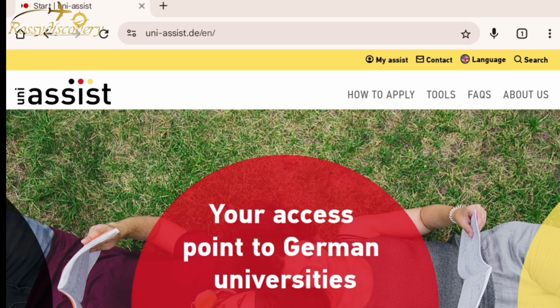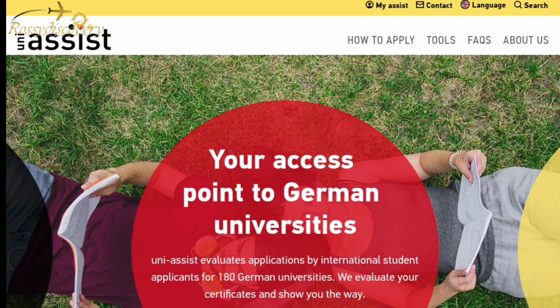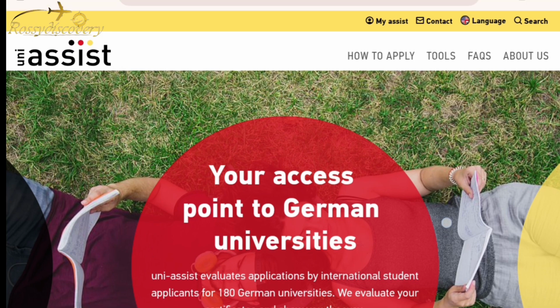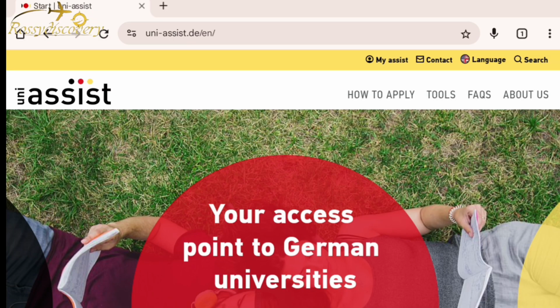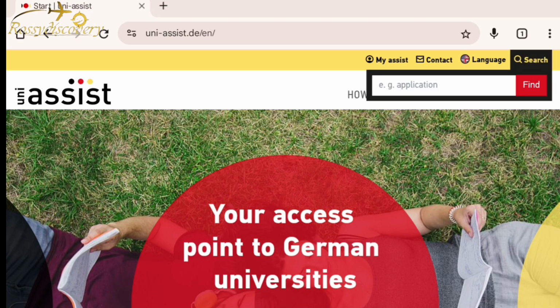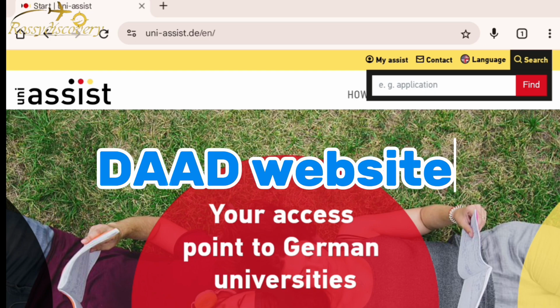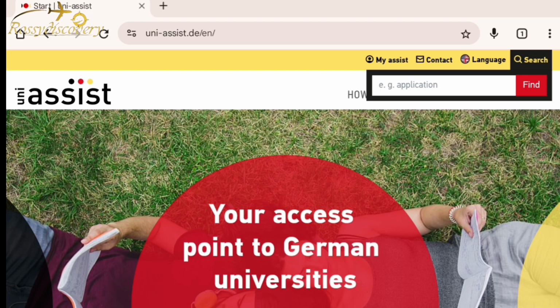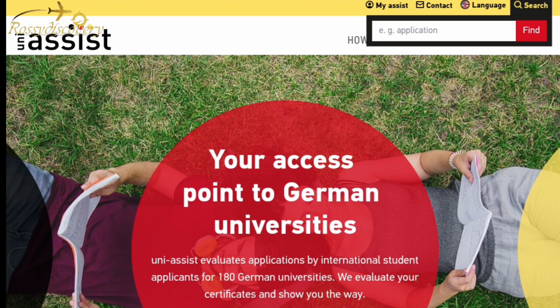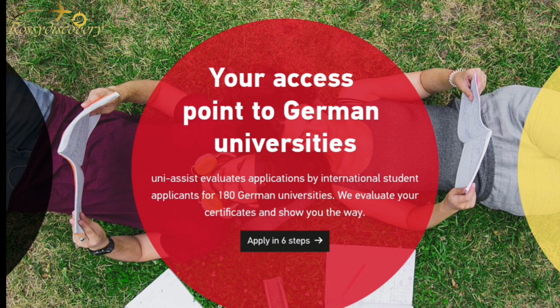The next step on the Uni-Assist will be, after you have logged in, you have to go to search. It will give you the step on how to go about it and tell you everything to do. The reason why I am not showing you in detail is because I am not registering for anything. When you are done with this, it will give you where you go to search. That's the university that you've checked on your DAAD website or MyGermanUniversity website. You're going to put the university name here. It's going to open and tell you how to apply, how to navigate the site.